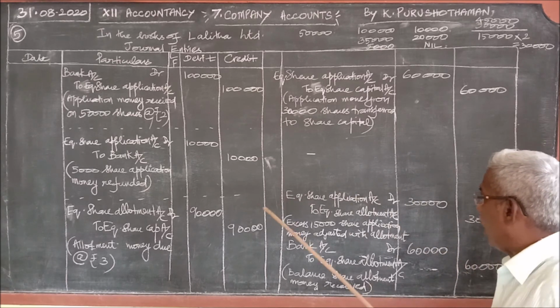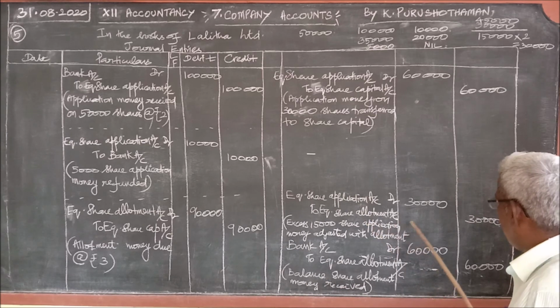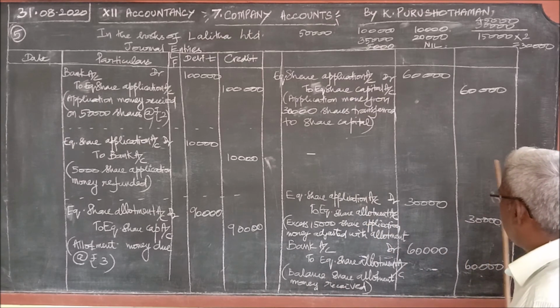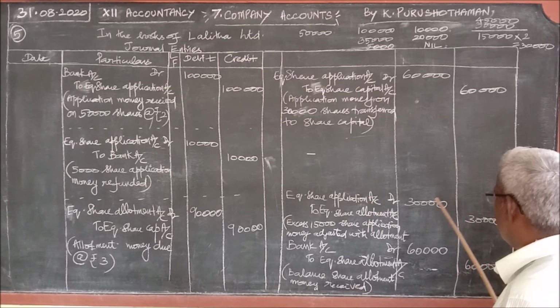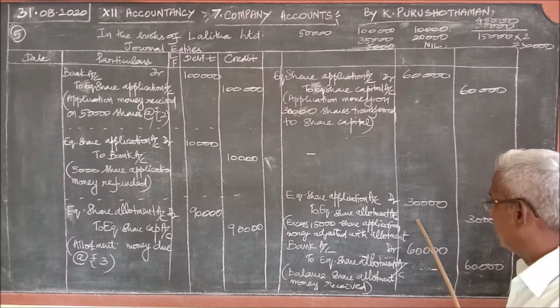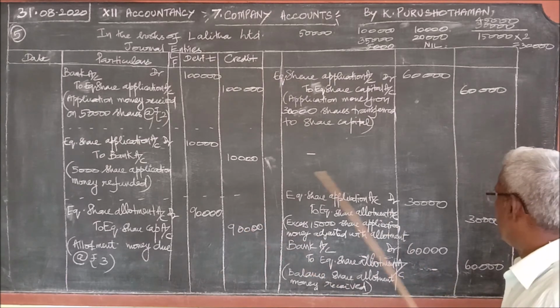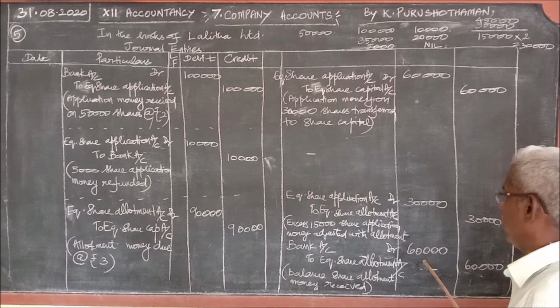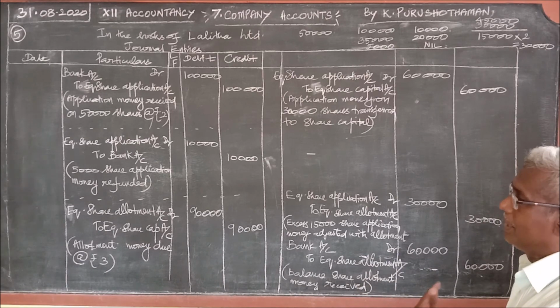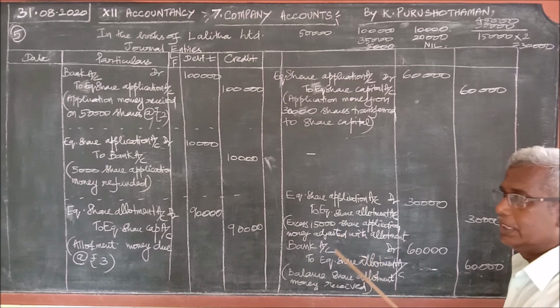So out of this 90,000 meant for allotment, 30,000 in the name of share application is already available with the company. So that is transferred, and therefore the remaining 90,000 minus 30,000, 60,000 only can be received from the shareholders by the company. Okay, good.